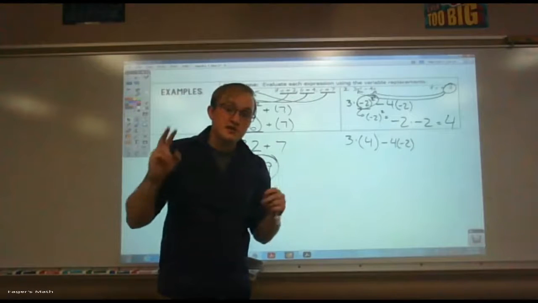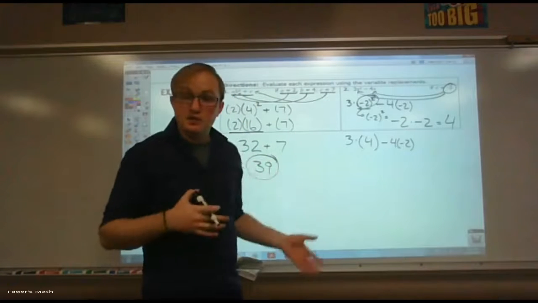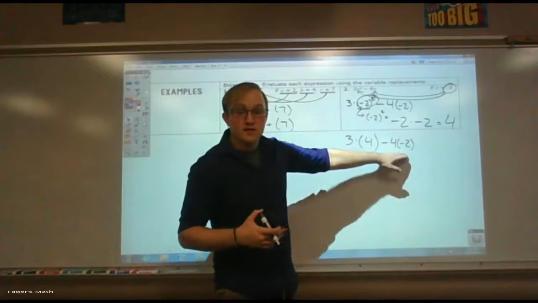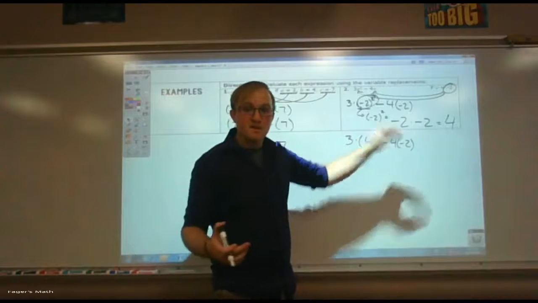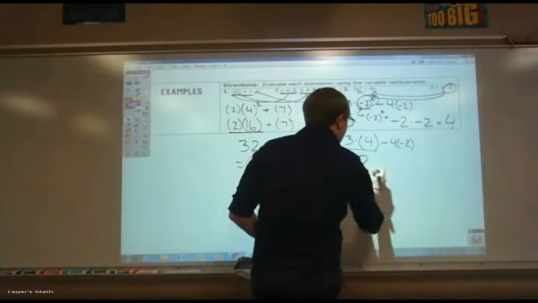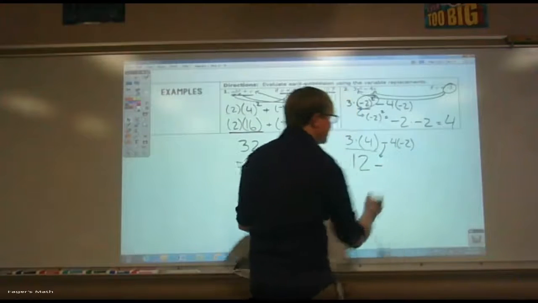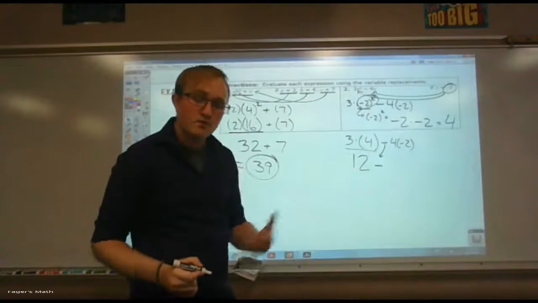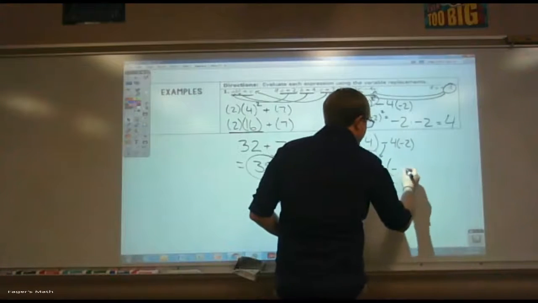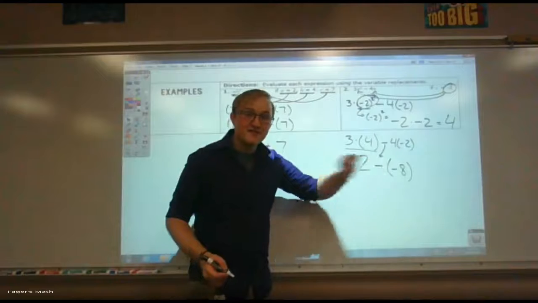The great thing about this, the reason I can do 2 steps in one is because really the multiplication steps are split into 2 pieces. I've got 3 times 4, and that is totally separate from 4 times -2. Okay? So I'm going to do this first. 3 times 4, that's 12. I'm going to bring down the minus. Don't forget to bring down the minus. That's what this is. Minus 4 times -2. Well, 4 times 2 is 8. So if I have a negative, it must be -8. And I'm going to put this in parentheses because now I've got minus a negative.